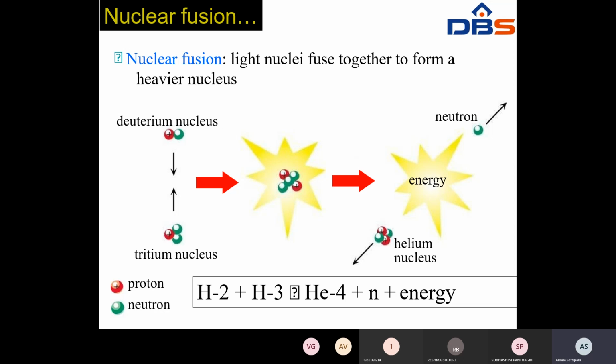But in a nuclear power station, by using the nuclear fission process, you can heat the water in the heat exchanger or steam generator and produce steam. Again the steam is given to the turbine, and then the turbine turns the generator, and the generator produces electrical energy. This is the procedure of a nuclear power station.